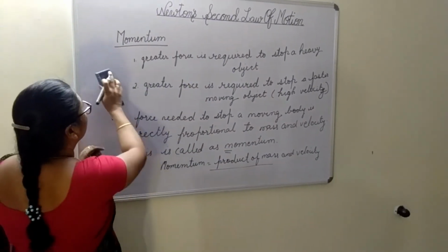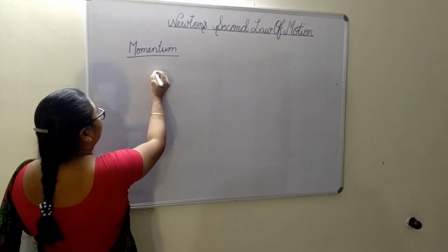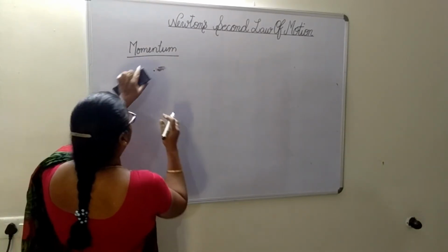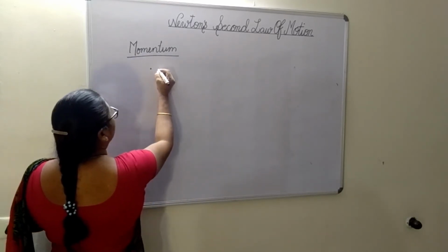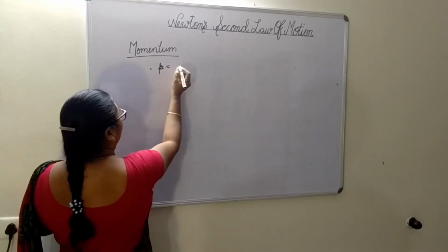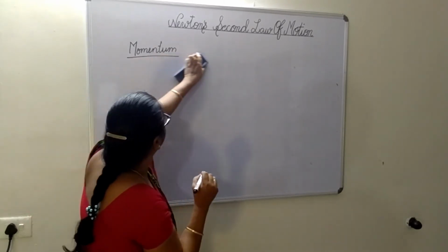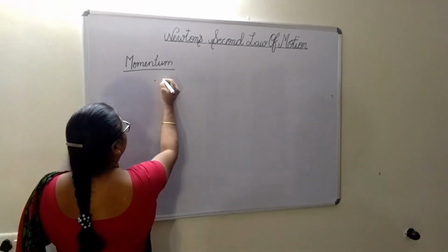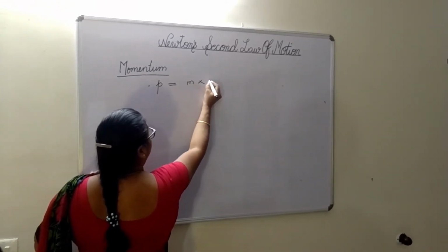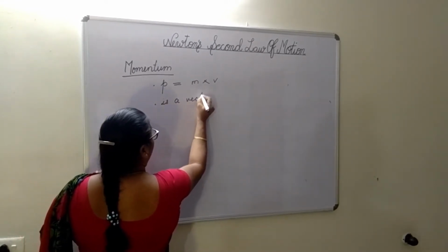Is it clear, children? Okay. So first point for momentum. I'll write it a little bigger. First one, momentum is denoted by small p, which is the product of mass and velocity. Momentum is a vector quantity.